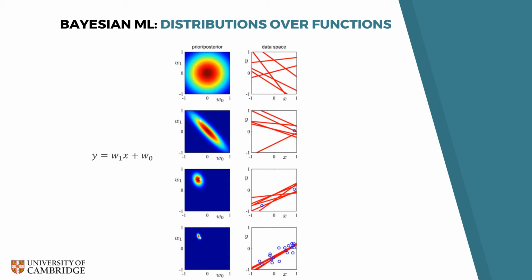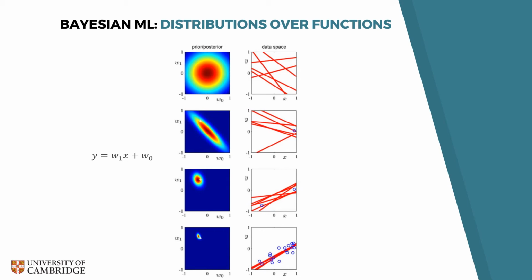From the generated samples on the right, we see that we are still generating lines that are all over the place, but at least now most of them are passing pretty close to that one observed data point that we have. On to the third row, where we now have two data points, and this time the posterior over parameters becomes much tighter. And on the right-hand side, we see that while there is still uncertainty, we now have a rough idea of what the linear relationship between x and y is supposed to look like.